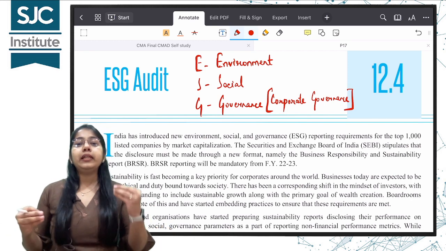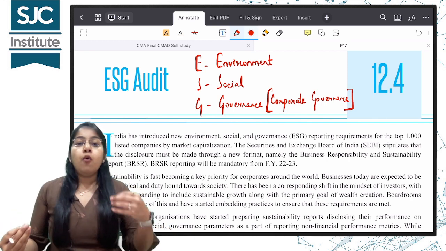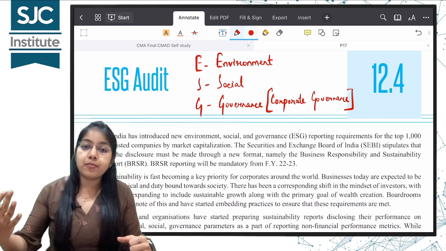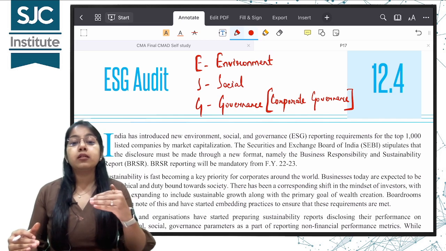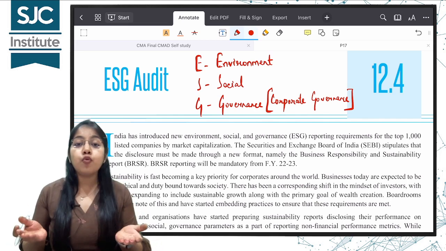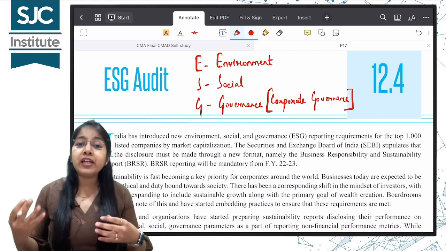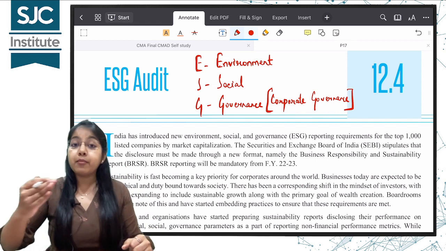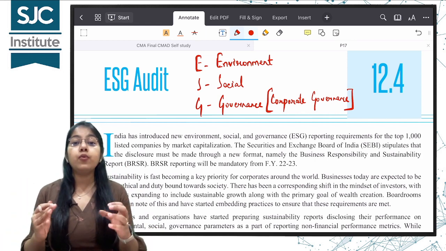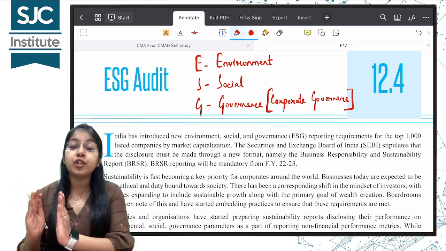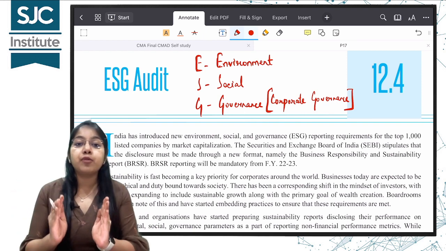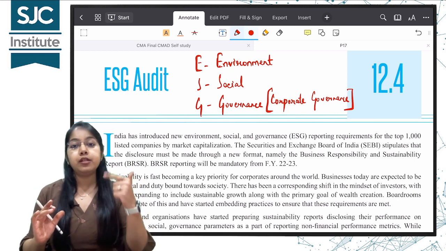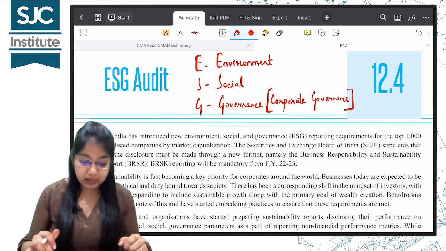All right. So basically in this reporting, what has to be reported? What are the environmental consequences of the business? How is it affecting the environment adversely? Or how is it supporting the environment or doing something to uplift or improve the environmental conditions? How is it contributing socially? Socially means in what way are they helping their employees? How, other than monetary, other than financial metrics, this reporting is particularly on the non-financial metrics aspect. Environment, social and governance. Okay, let us start.